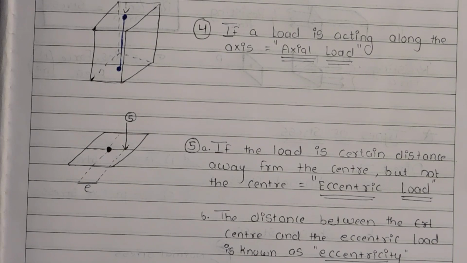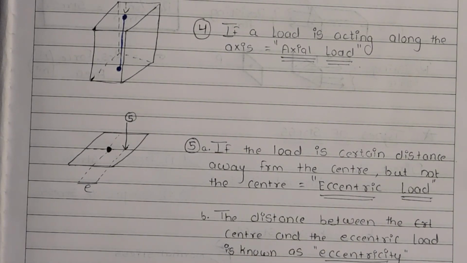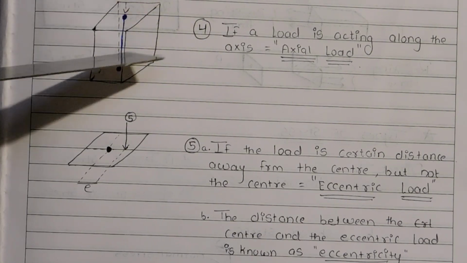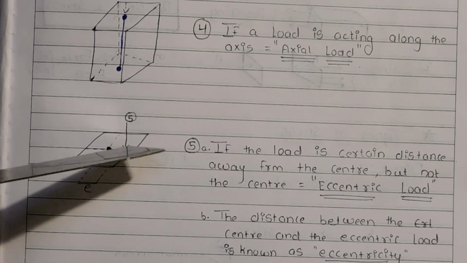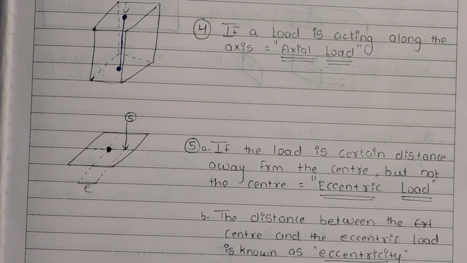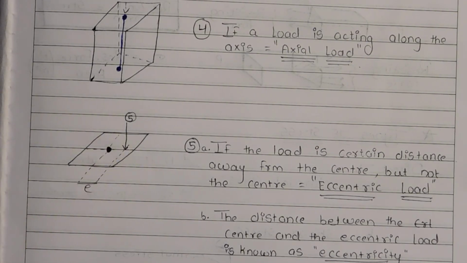The fifth type of load is eccentric load. Let's see what it is. You can see this part of the cube I drew here to understand the next type of load. A particular type of force is acting away from the center, not on the center, a certain distance away from the center. Let's see the definition.